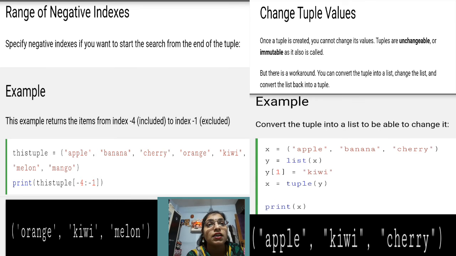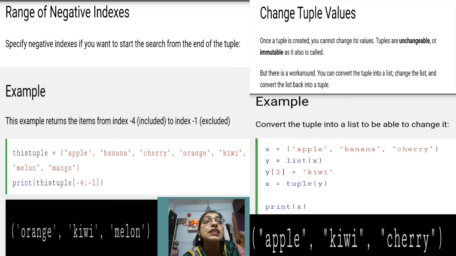But there is one way with the help of which we can change the value of a tuple: first convert the tuple into a list, and lists are mutable, so you change whatever item you want to change, and again convert that list to a tuple. So it's not an easy way like in the case of a list to change the value present at a specific index, but it is possible, not directly but indirectly. Like the example given, x is a tuple.